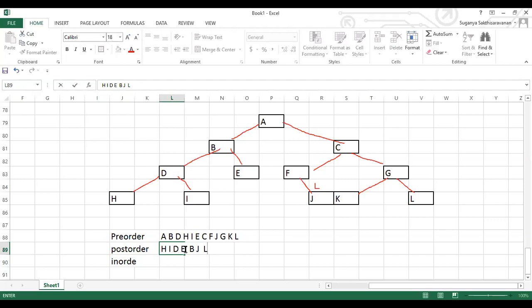H, I, D, E, then followed by B, then followed by J, then followed by L. Okay, then J, just a minute. Here I'm making a mistake. B followed by J, then followed by K, then followed by G, then followed by C, then followed by A. Okay, this is the order of it.